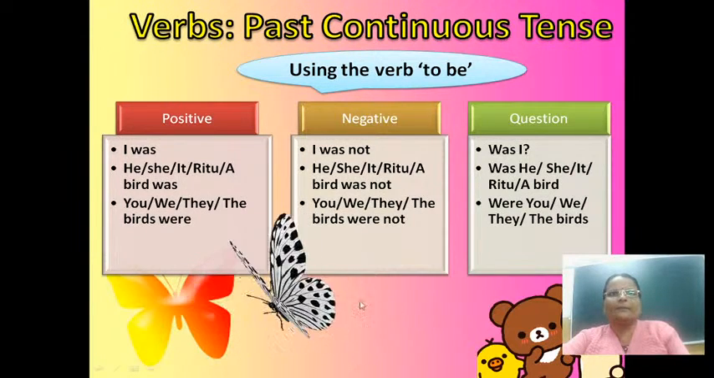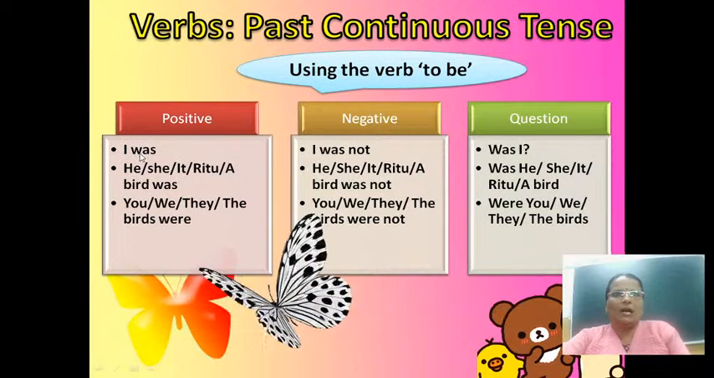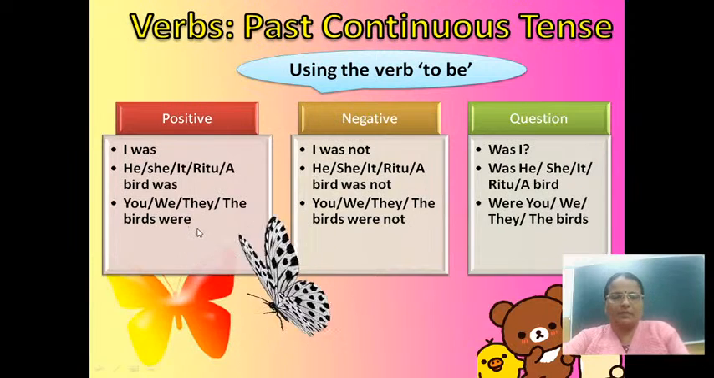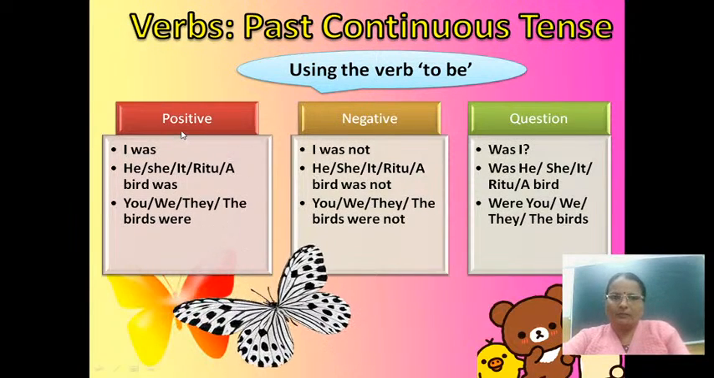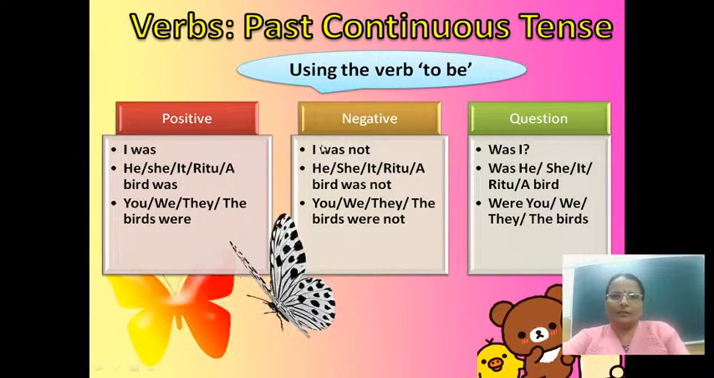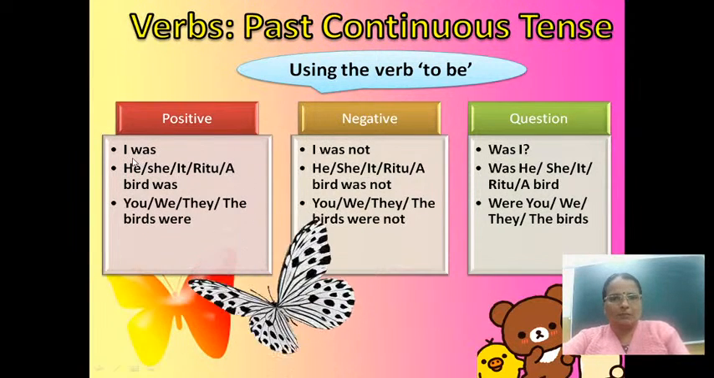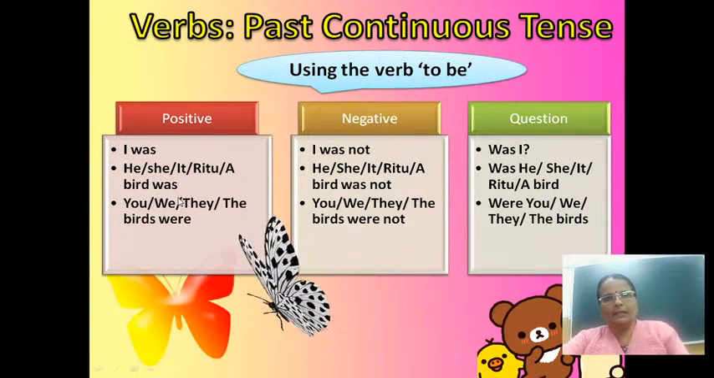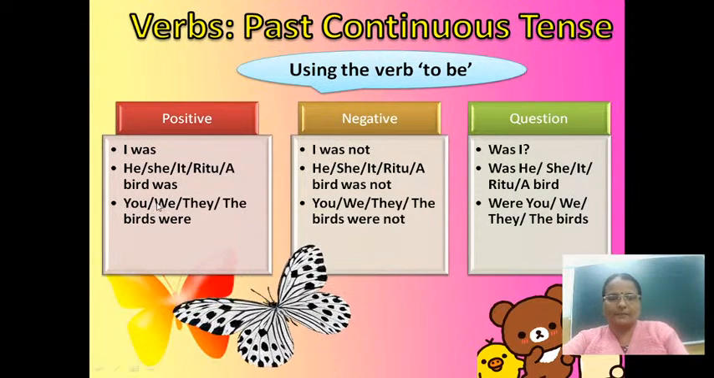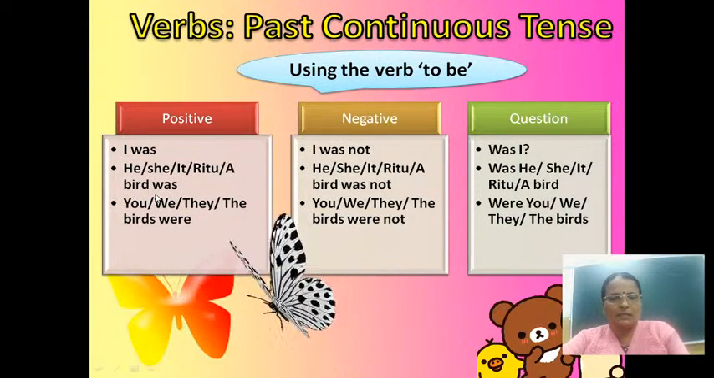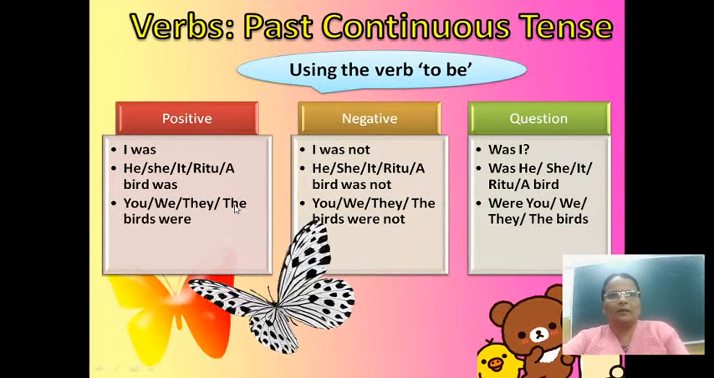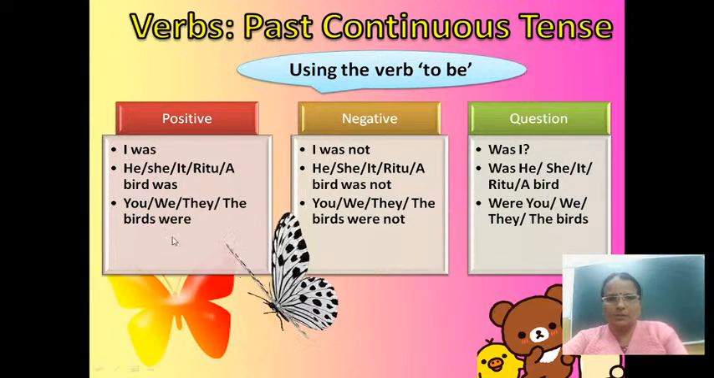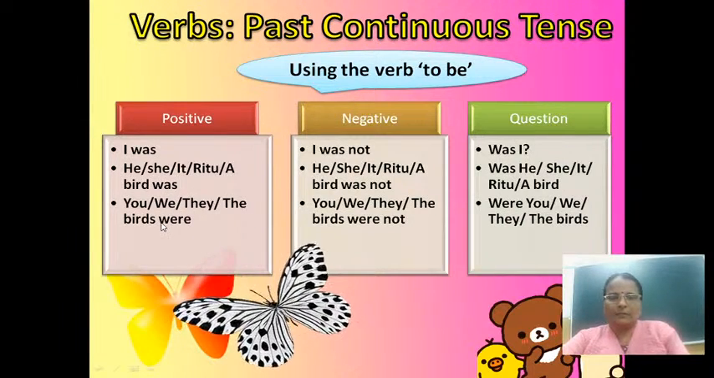Again we will revise it. To be will change into was or were with the subjects in positive sentences in past continuous tense. That means if the subject is I, he, she, it, Ritu, a bird, etc., then with the subject we use was. In past continuous tense, if the subject is you, we, they or the birds or any other third person plural subject, then we use were with the subject.